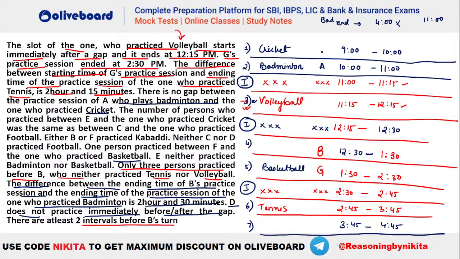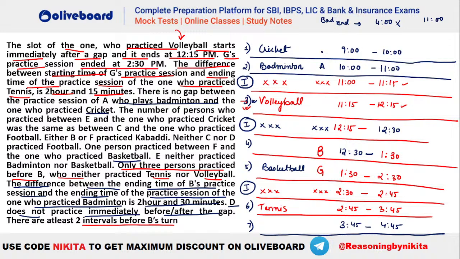ठीक है, so now you can see that we have this position, either F is volleyball or F has to be in the 7th one. ठीक है, so one person between F and basketball. Right now we cannot place your F here. आगे देखो क्या दे रखा है. E neither practices badminton nor basketball. ठीक है, तो E जो है वो बैडमिंटन भी नहीं हो सकता. Badminton anyways is taken by A here and E cannot be your basketball also. You can see basketball is also taken by G here. ठीक है, तो E के लिए तो प्रॉब्लम ही नहीं है.